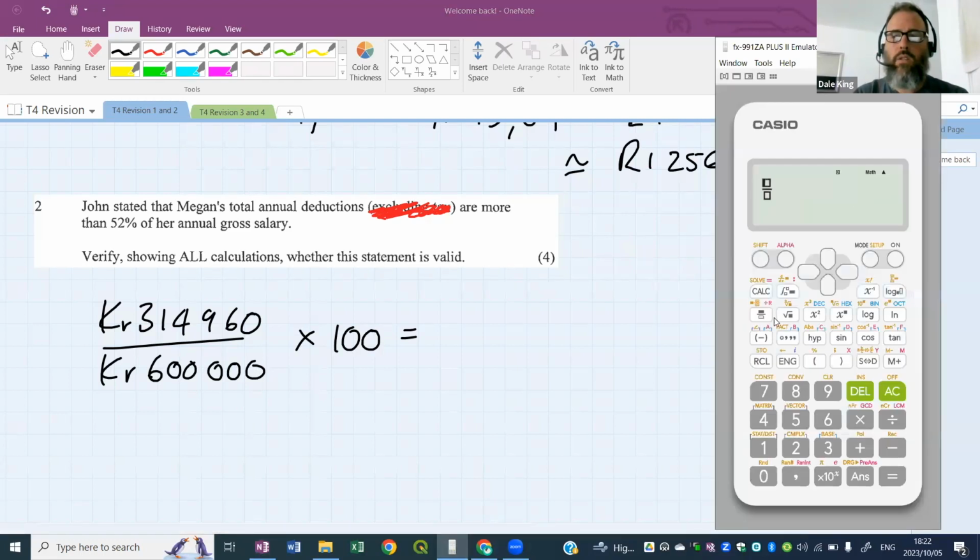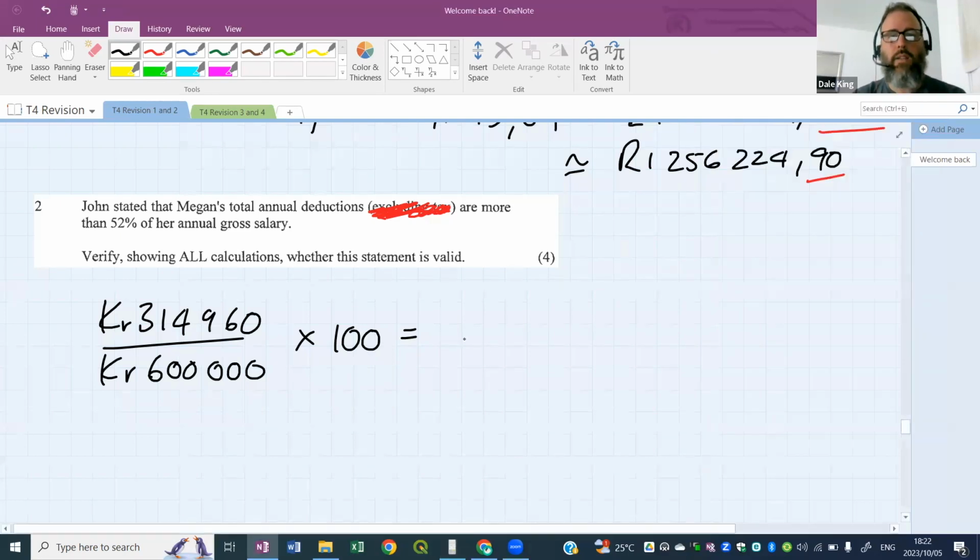Okay, so let's do that sum here. 314,960 out of 600,000, and then multiply that by 100, and we get 52.49.